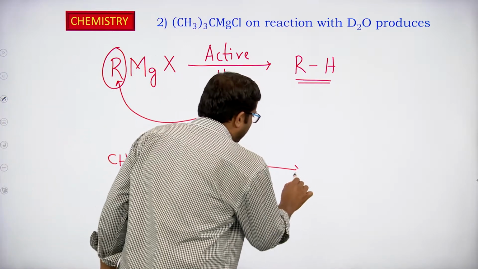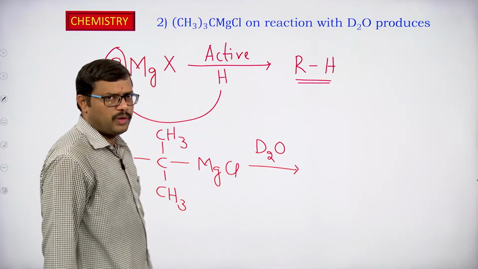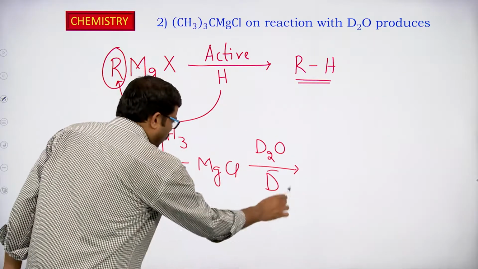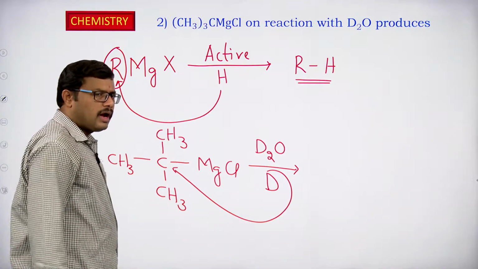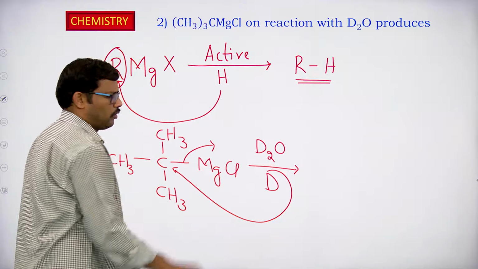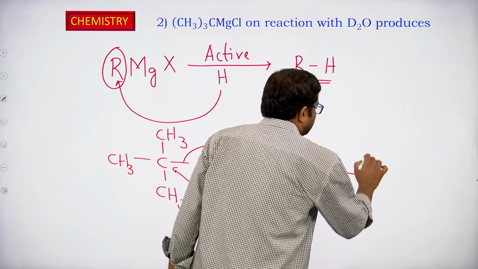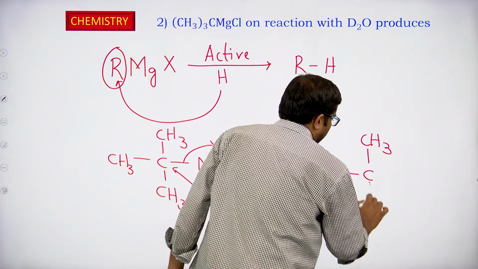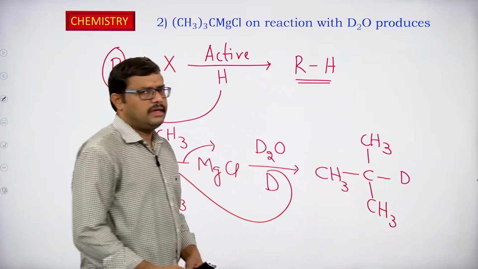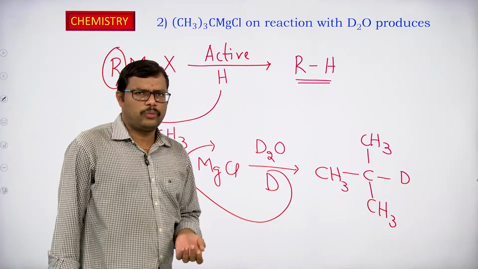Instead of water here we are using D2O, that is deuterated water, heavy water. So here the active hydrogen is deuterium. This deuterium will go and sit with the carbon atom of the alkyl group which is linked with the magnesium, and thereby what we get is CH3, CH3, CH3 on one side and D, that is deuterium, on the other. Deuterium is one of the isotopes of hydrogen.